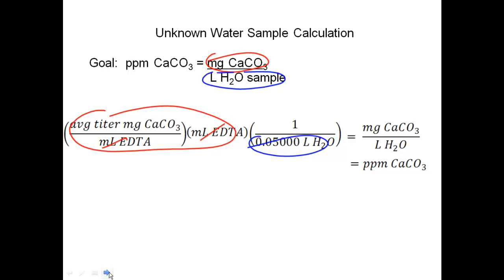Now, we could have done this on a molarity scale, knowing it's a 1-to-1 mole ratio, but we're not going to do that. I'm going to keep this on the titer scale because we're doing the hardness, which is on the ppm scale. So do not worry about any of the molarity calculations.